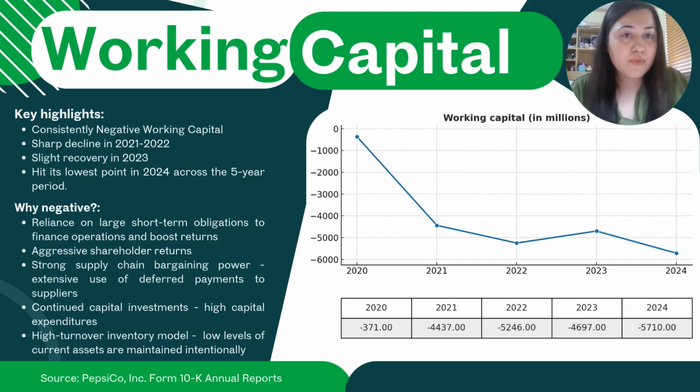So why is the working capital for PepsiCo negative? There are a few reasons for that. It includes reliance on large short-term obligations to finance its operations and boost returns. At the same time, it pays a lot of dividends. It has aggressive shareholder returns, and that's why it has less cash and therefore less working capital. There's strong supply chain bargaining power that PepsiCo has, and that's why it makes its payments very late to its suppliers. And there are continued capital investments and a high inventory turnover model, which means low levels of current assets are maintained intentionally.